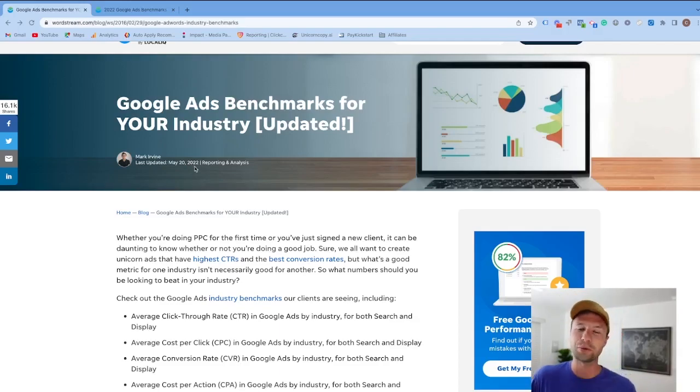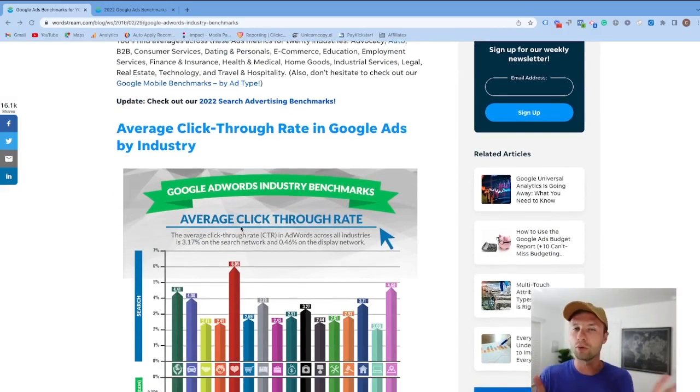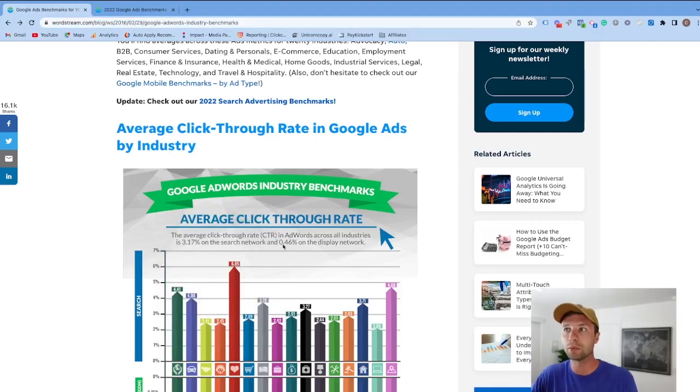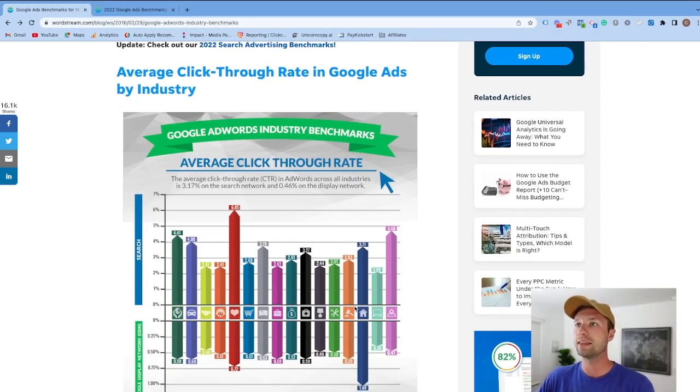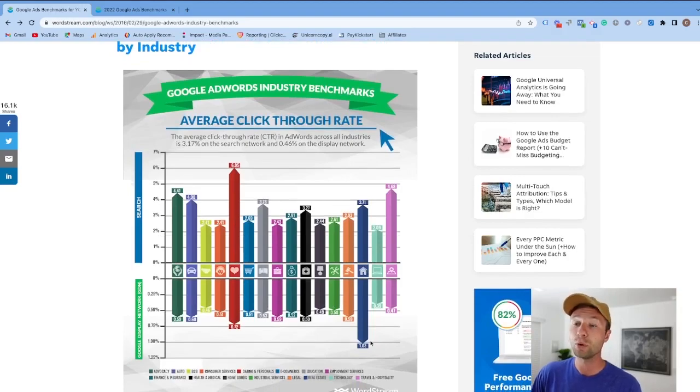And so I wanted to quickly go through this with you and highlight some of the things that I've seen and show you how you can figure out for your industry what's the best click-through rate, conversion rate, cost per acquisition, essentially. So if we scroll down here, they put in these nice little graphs. As you can see, just in general, if we're not even talking about industries, the average click-through rate on Google is 3.17, sorry. And the average click-through rate on Google Display Network, so your banner ads, is 4.6. You can see here are the highs and the lower ones. As you see, the dating services has a very high click-through rate at 6%. And on the display network, real estate actually has a very high click-through rate.